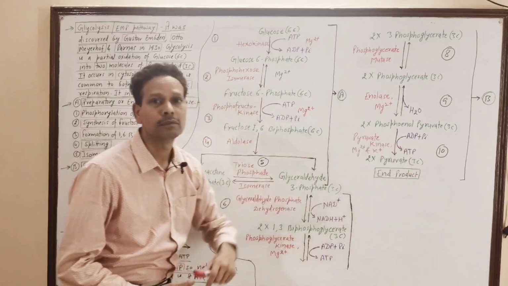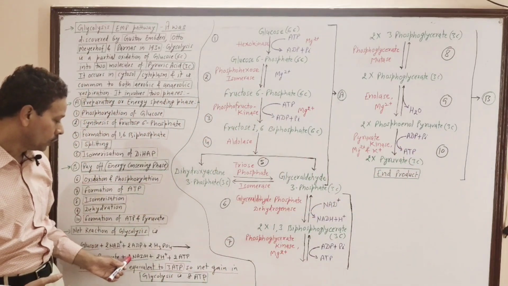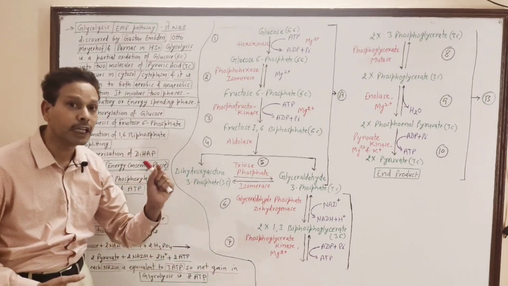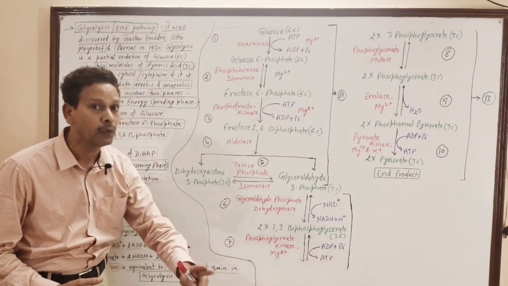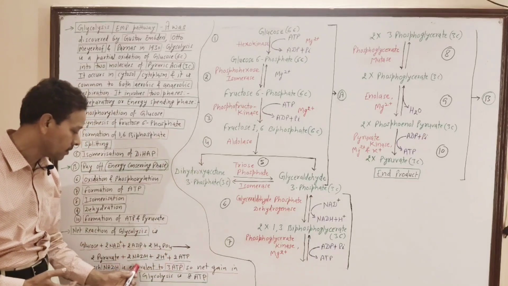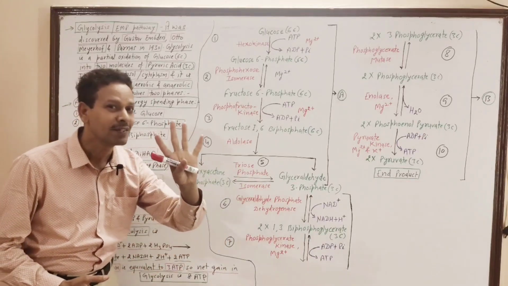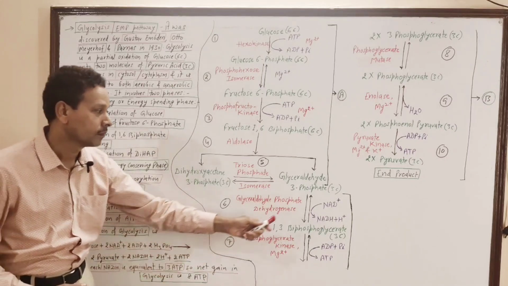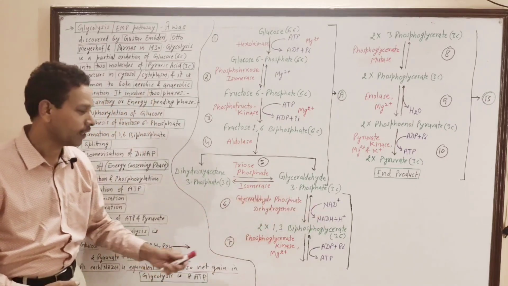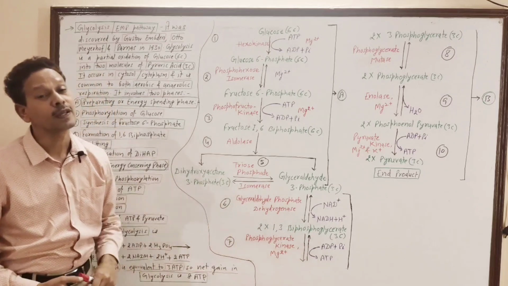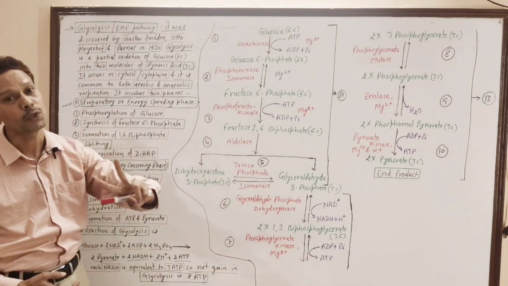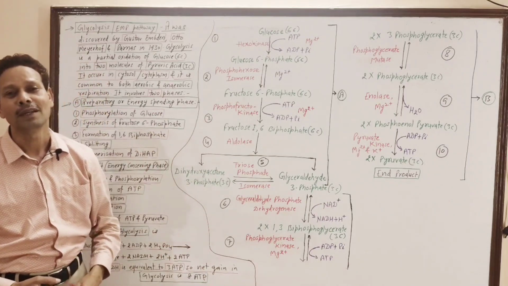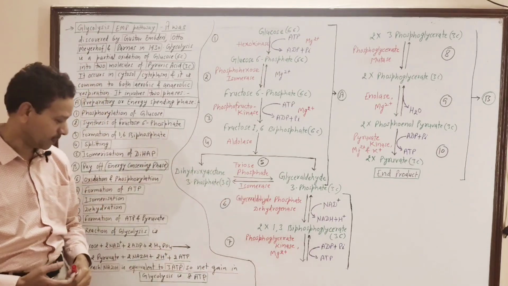Net product: 2 molecules of pyruvate, 2 NADH, and 1 NADH gives 3 ATP molecules, which means 2 NADH produce 6 ATP molecules. 6 ATP from NADH and 2 ATP from substrate level, 6 plus 2, net gain of ATP in glycolysis.